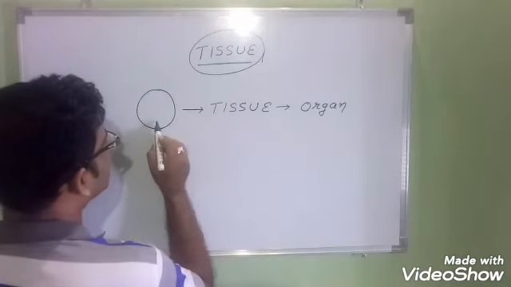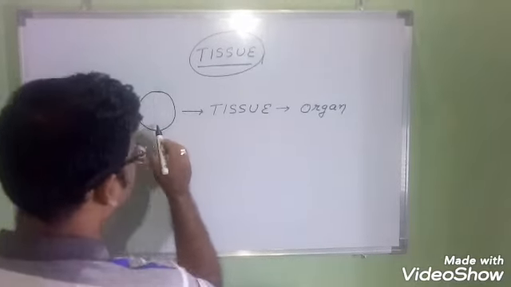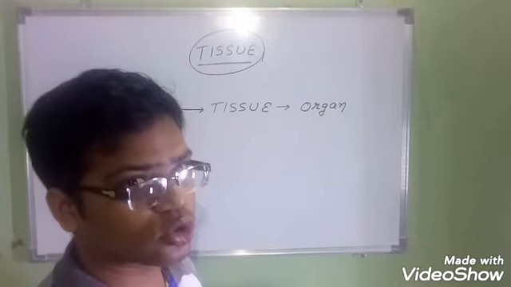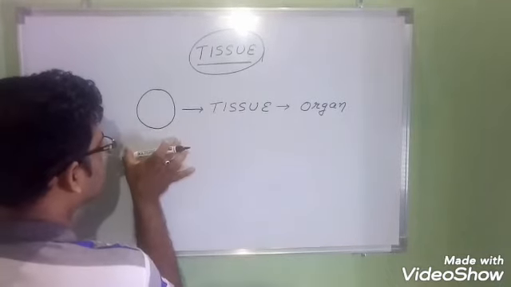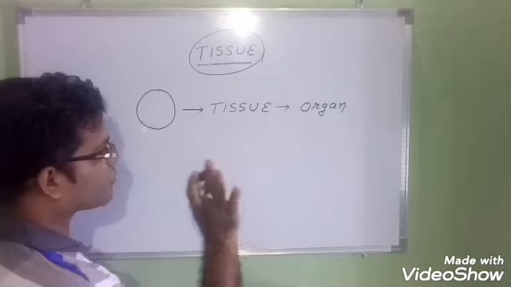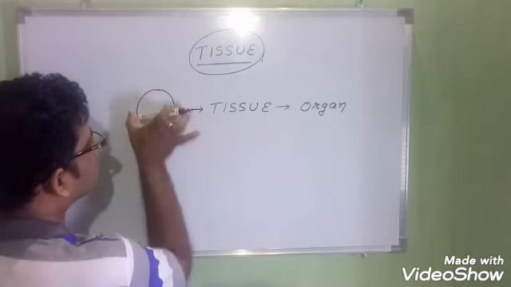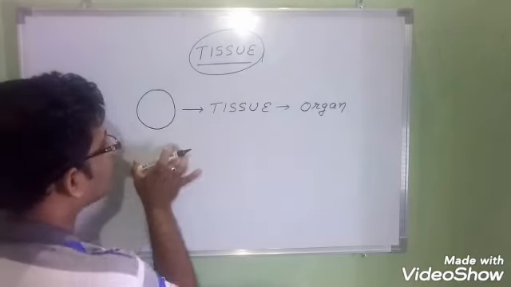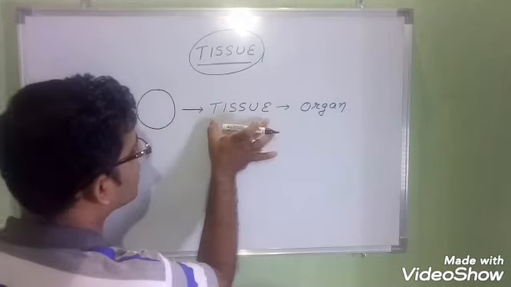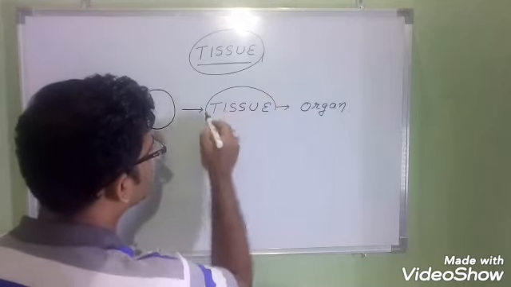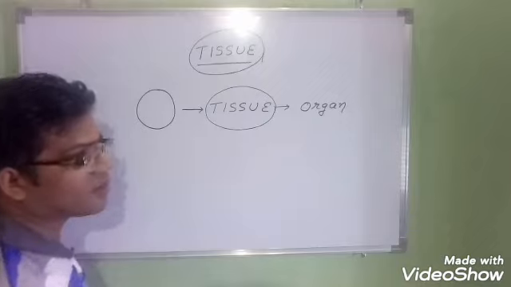Let me tell you that tissue is microscopic in nature. Tissue can be seen in microscopes. Sorry, again I am saying, the cell is microscopic in nature. So many cells make one tissue. Understood or not? Different kinds of tissues are present in our body.